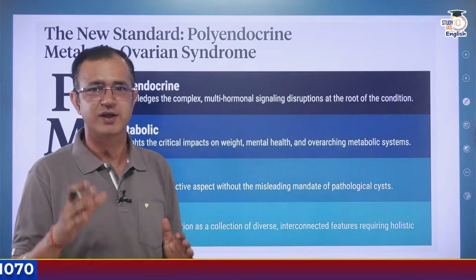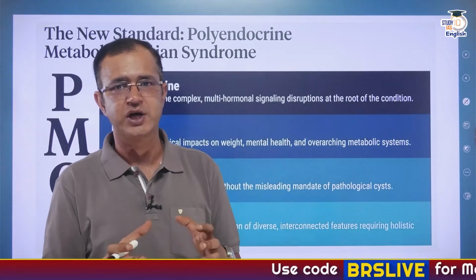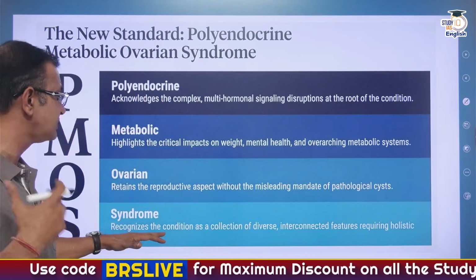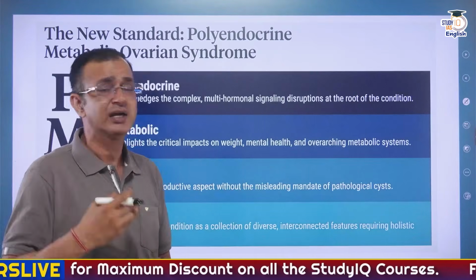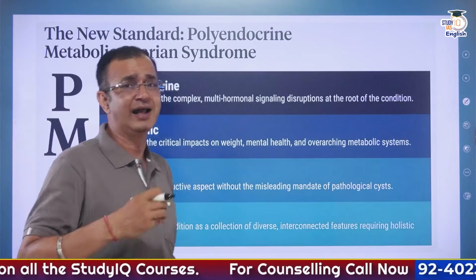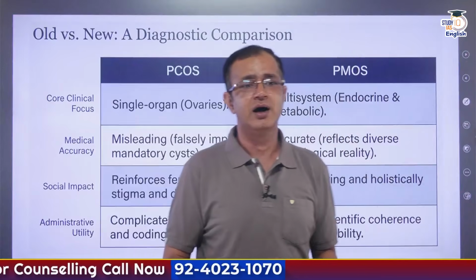So there is no mention of the cyst, but yes, the ovaries have been retained in the nomenclature because this impacts reproductive health. And syndrome, because it recognizes the condition as a collection of diverse interconnected features that requires holistic management, and that is why we have shifted to the PMOS nomenclature.